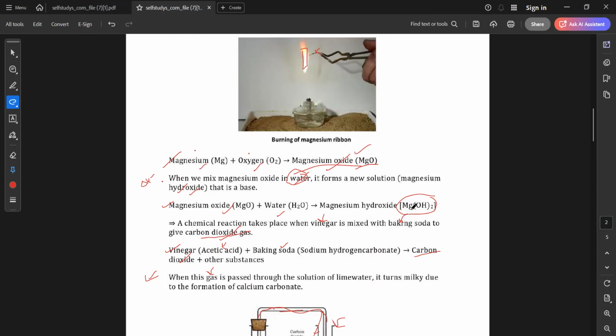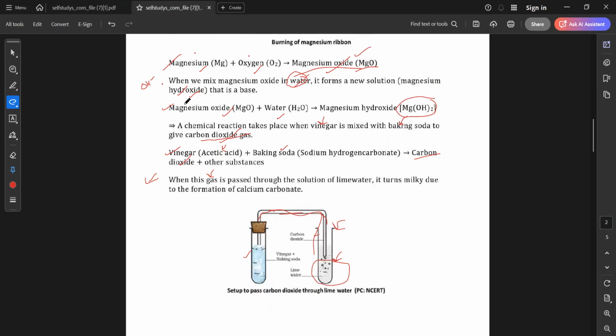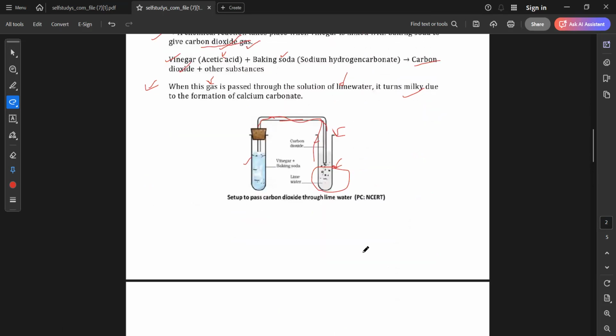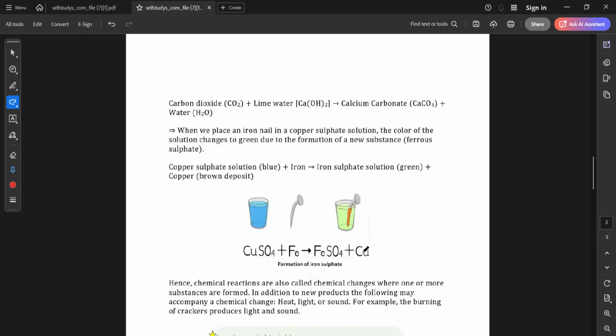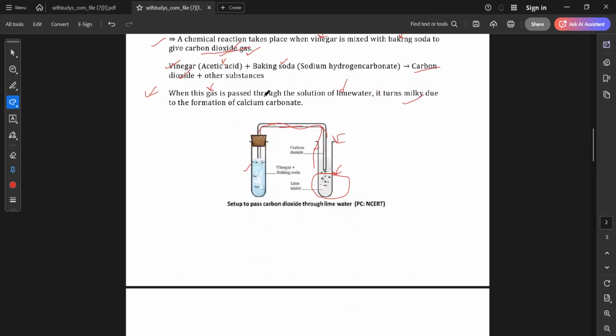Understood? Yes. Again, a new compound we are taking. We are taking vinegar and baking soda, which is giving us carbon dioxide gas. And that same carbon dioxide gas is used in turning the lime water milky. Okay? Understood, Ayushi? Yes. Okay, any doubts you ask me, I will explain again. Okay, so ma'am, this was the reaction. Carbon dioxide got reacted with the lime water and it was forming calcium carbonate and water in this tube.